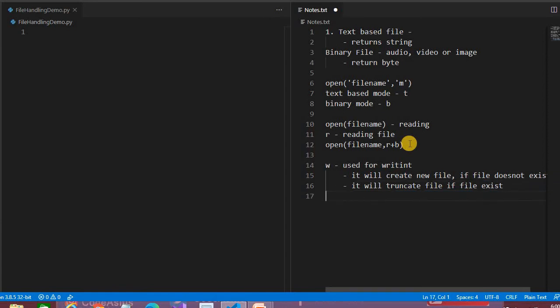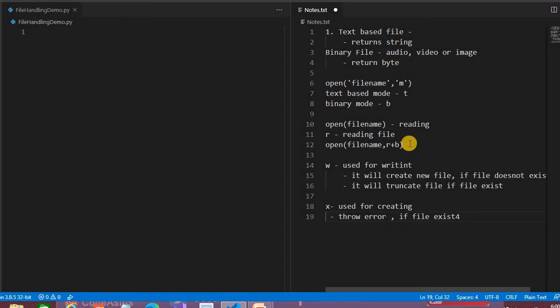Now there is one more mode, X. It's only used for creating the file, but if a file already exists with the same name, it will throw an error. So it will throw an error if the file exists.